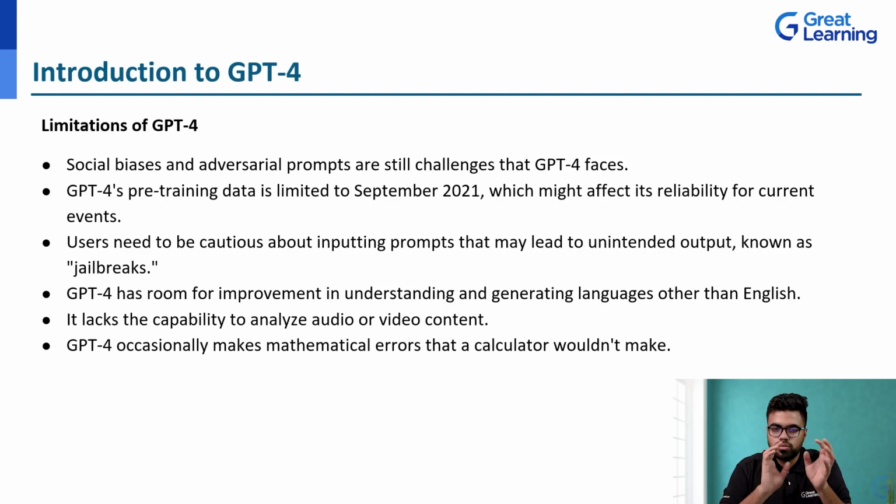Still now, image is done, but audio and video, it still has not been developed and it is still in process. So yeah, once we get that audio and video one, then it would be another level of GPT we would be seeing. Then GPT-4 occasionally makes mathematical errors that a calculator would make. This is on rare occasions, but it still exists. So we need to be careful. These are the limitations of GPT-4.